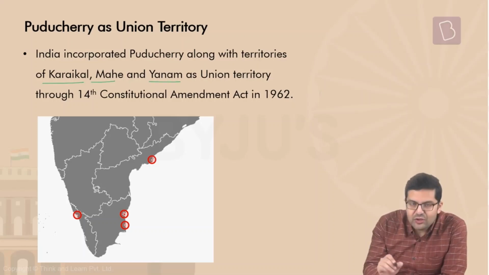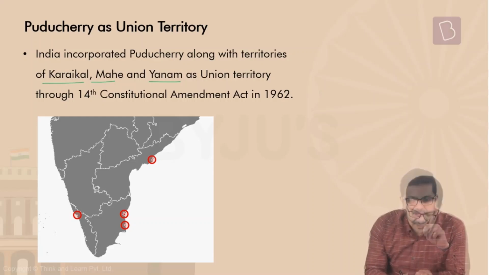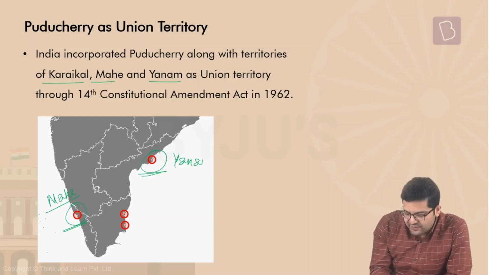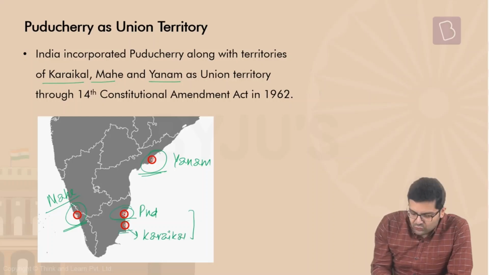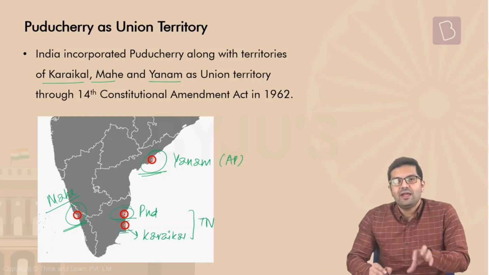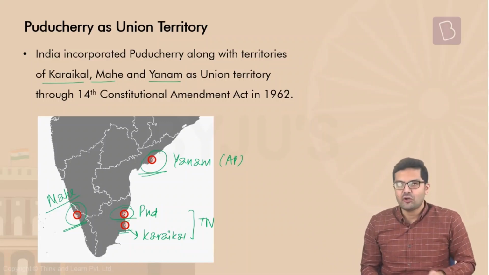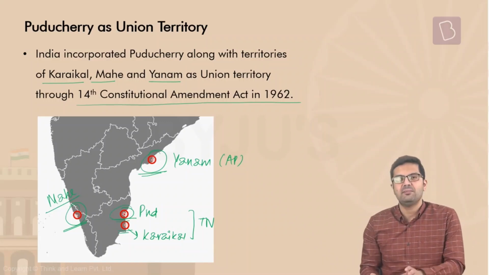Now, let's be clear. The UT of Puducherry consists of 4 different areas. This area, which is in Kerala, is Mahe. This area, which is in Andhra Pradesh, is Yanam. The top one is Puducherry, the lower one is Karaikal. Both of them in Tamil Nadu. These 4 areas together form the UT of Puducherry, which were under the French occupation and became a part of India through the 14th Constitutional Amendment Act of the year 1962.